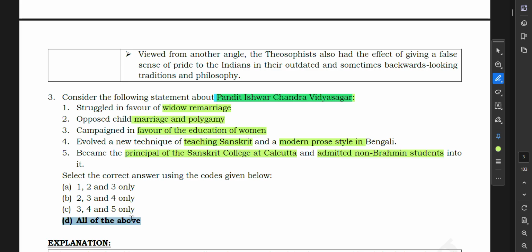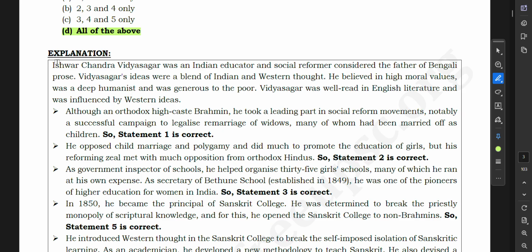So all of them, as we have already seen, are correct. Now the explanation. Ishwarchand Vidyasagar was an Indian educator and social reformer, considered the father of Bengali prose. There is poetry and there is prose. Vidyasagar's ideas were a blend of Indian and Western thought. He believed in high moral values, was a deep humanist, and was generous to the poor.